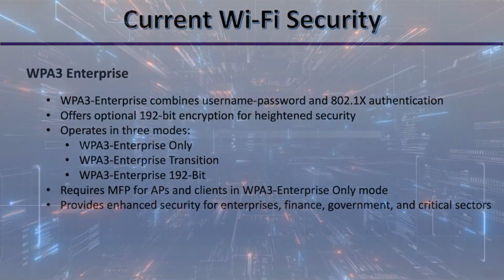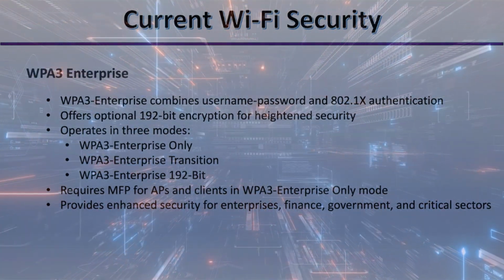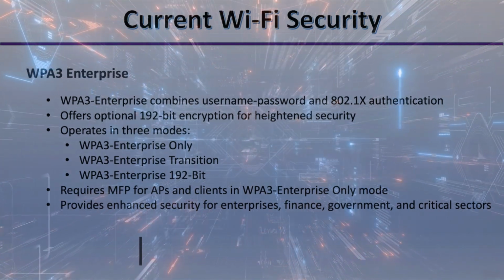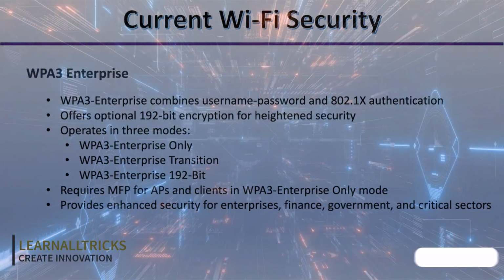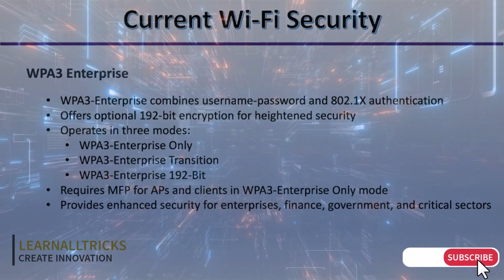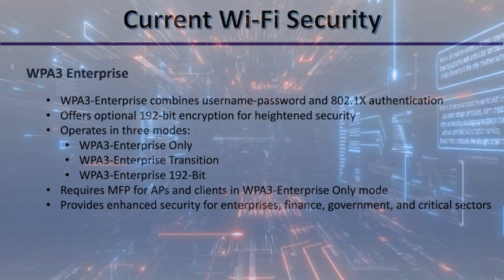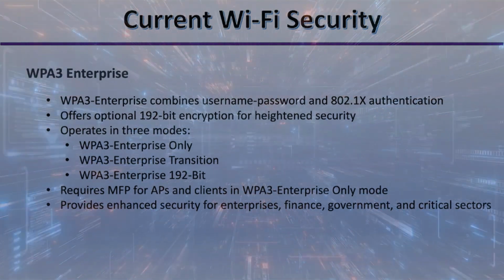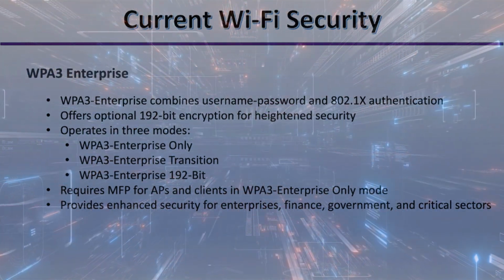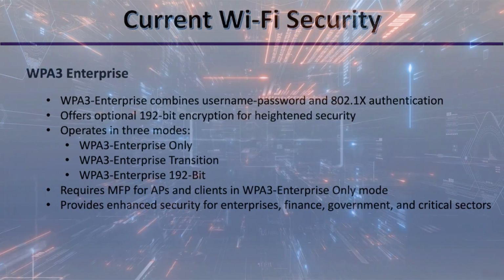WPA3 Enterprise is an advanced and robust security protocol specifically designed for enterprise-grade Wi-Fi networks. It offers a powerful combination of username password authentication and 802.1x authentication, and that provides a strong defense against potential security threats.